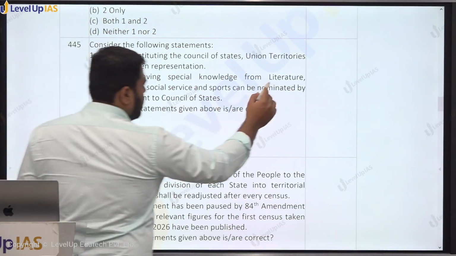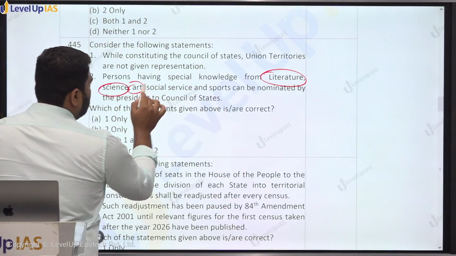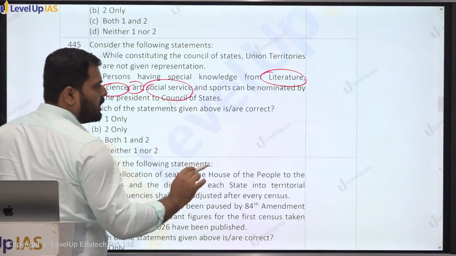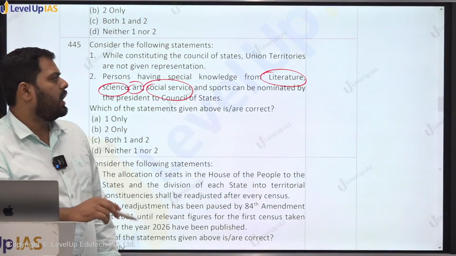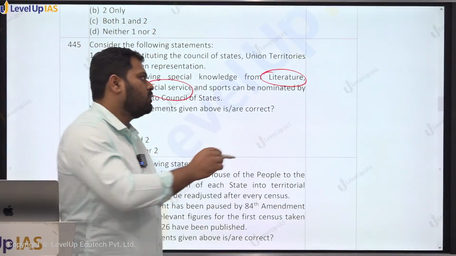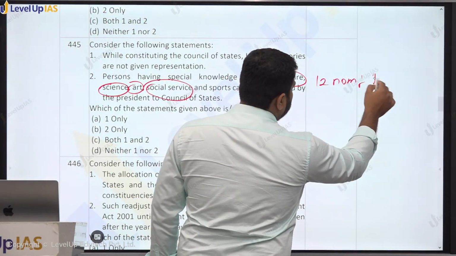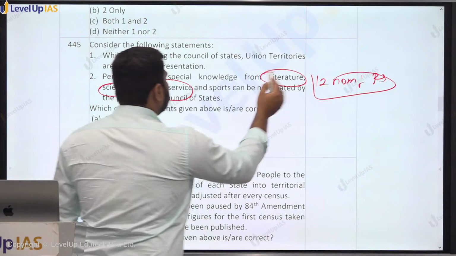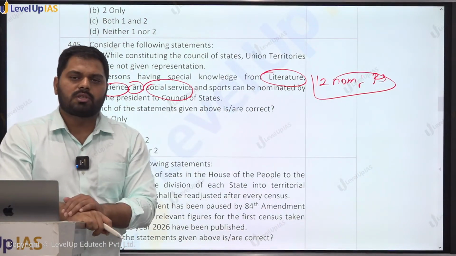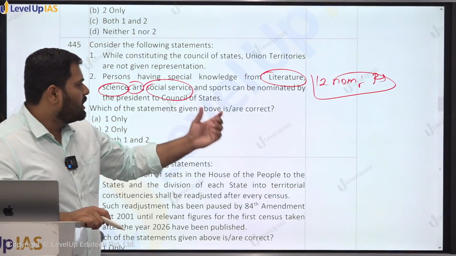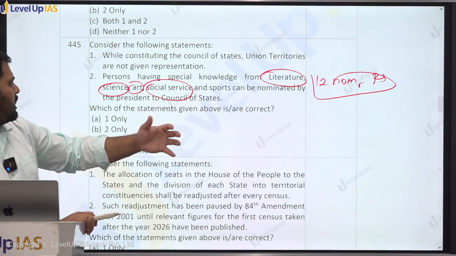हमारे कॉन्स्टिट्यूशन में लिखा क्या है? लिटरेचर, साइंस, आर्ट एंड सोशल सर्विस. These are the 4 grounds. So persons having special knowledge from these 4 areas can be nominated. So 12 altogether, 12 such members are nominated to Rajya Sabha and they belong from these backgrounds. However, you will find on some occasions certain sports persons are also nominated, but there is no such ground which is mentioned. तो उनको सोशल सर्विस के एंट्री दे देते हैं.